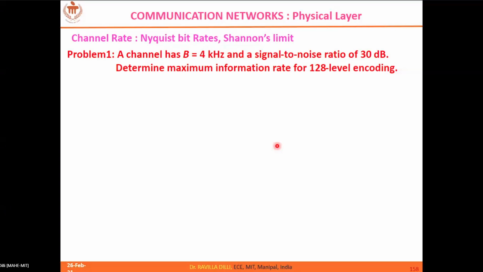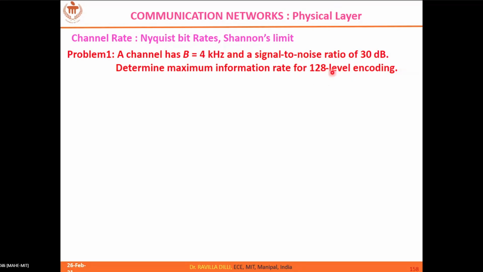Okay, let us start with solving this numerical. A channel has 4 kHz bandwidth, SNR of 30 dB. Determine maximum information rate for 128 level encoding. So you can see here the data is given related to both the formulas, right?